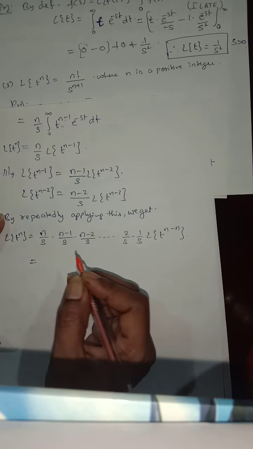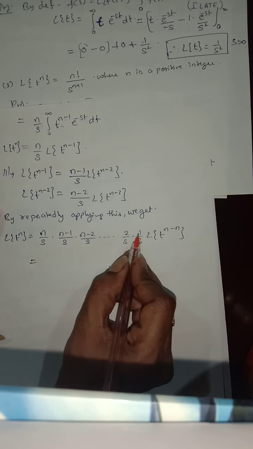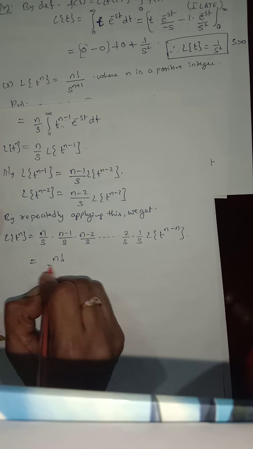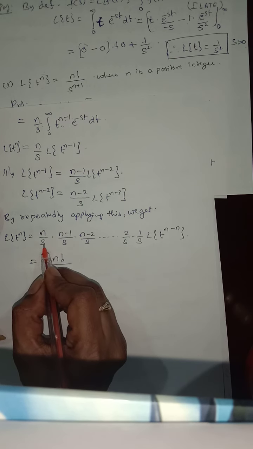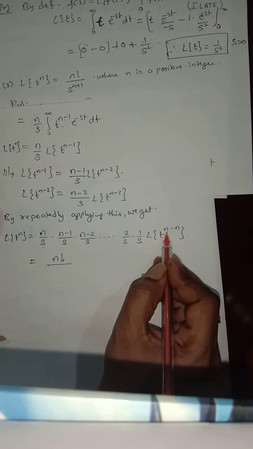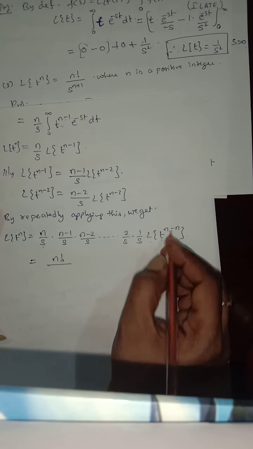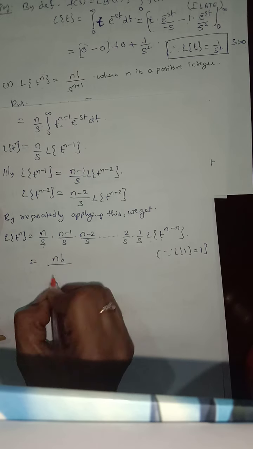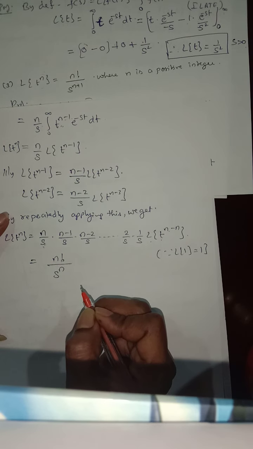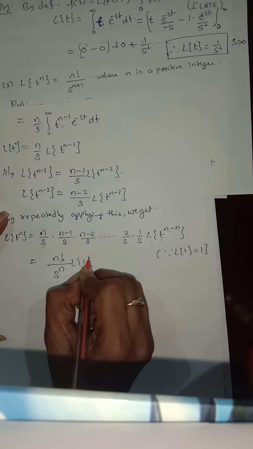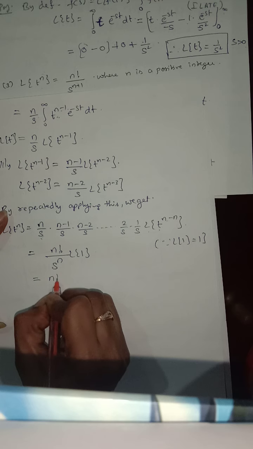So this is equal to what? In the numerator, we have n into n minus 1, n minus 2, and so on up to 2 and 1. So this can be written as n factorial. In the denominator we have s into s into s and so on. How many s's will we get? Finally we get t power of 0, which is 1. L of 1 is what? 1, since L of 1 is equal to 1. So how many s will we get? n. So n factorial by s power of n, into L of 1.